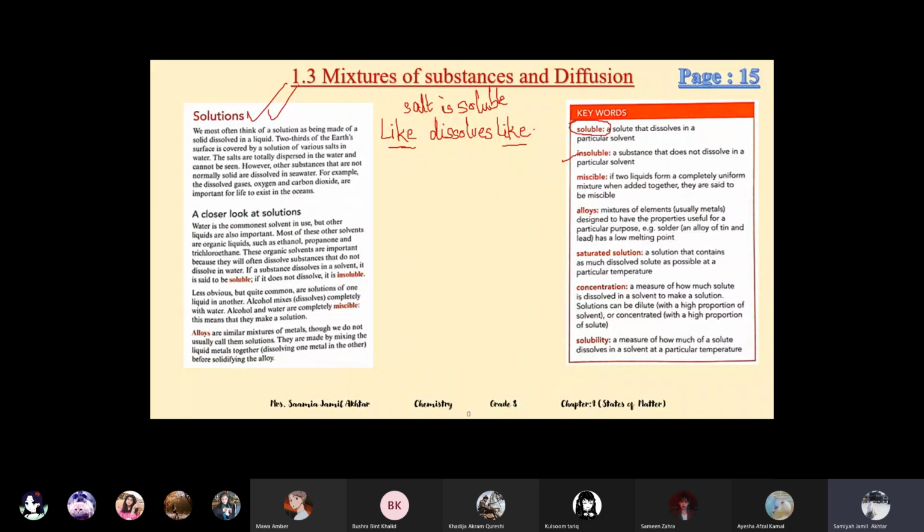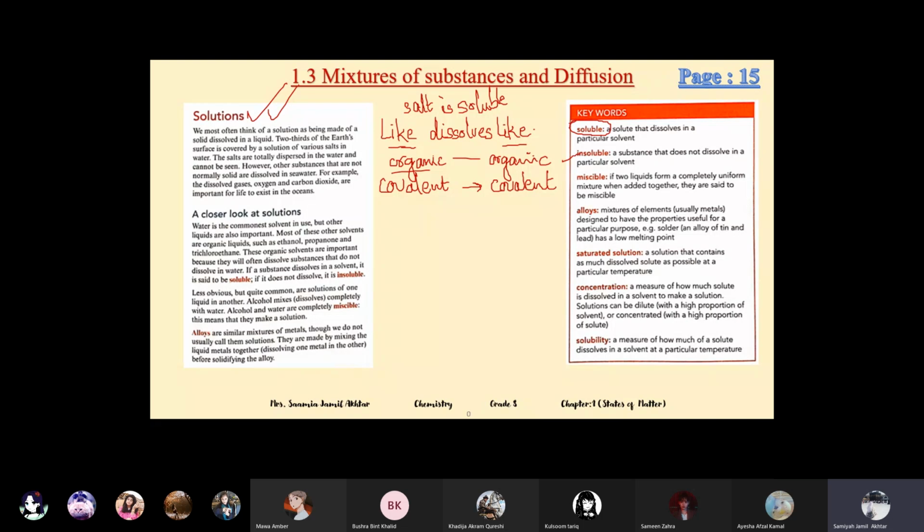So this is a rule that like dissolves like. It means that ionic compounds dissolve in ionic compounds, covalent compounds dissolve in covalent compounds. Organic compounds dissolve in organic. Organic means those compounds which are covalent in nature mostly. You studied it in grade 7.